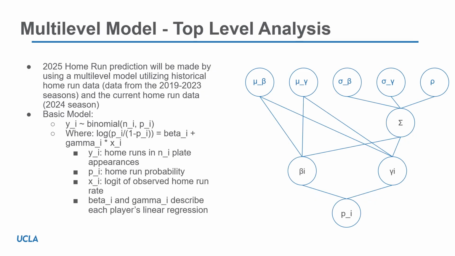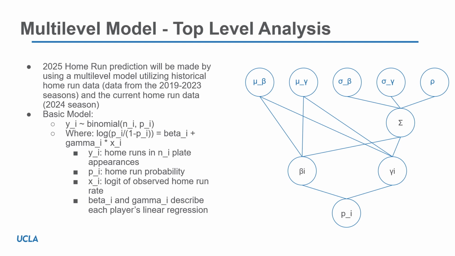Looking at a top-level analysis of our multi-level model, our 2025 home run prediction is going to be made by utilizing historical home run data, which is data from the 2019 to the 2023 seasons, and the current home run data, which primarily consists of the 2024 season. Our basic model then follows as y sub i is binomially distributed, where y sub i is the total home runs in n sub i plate appearances, and p sub i is our home run probability.